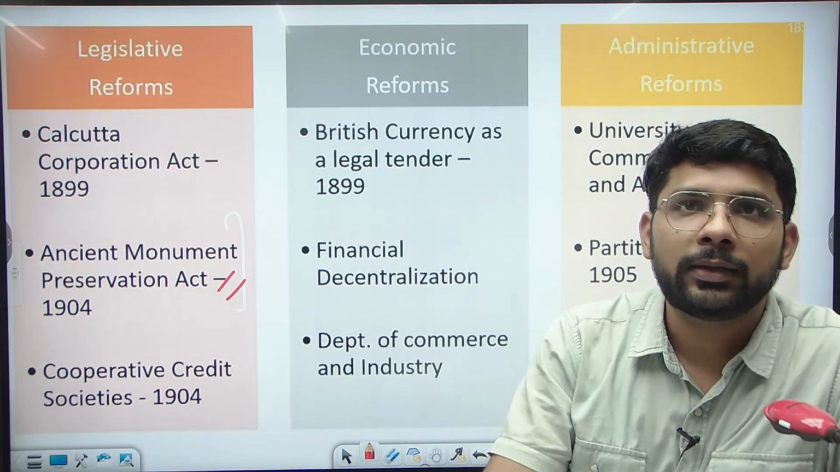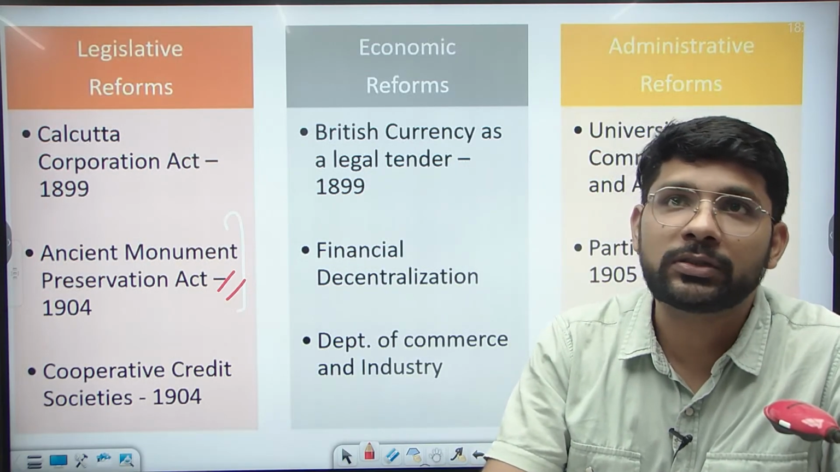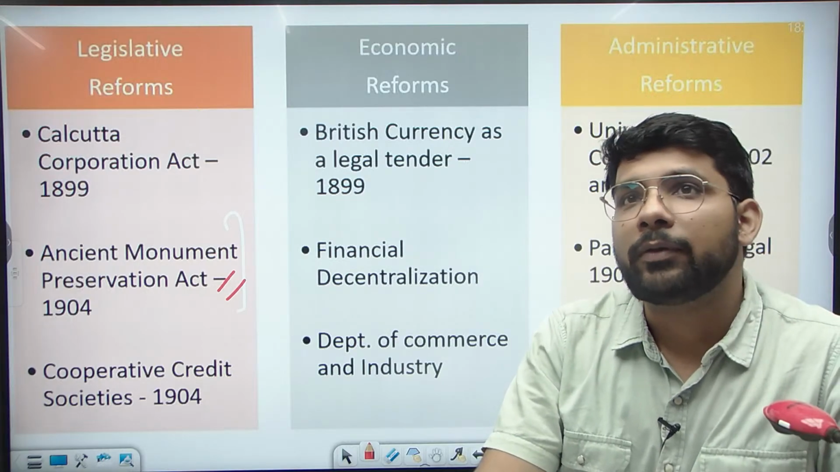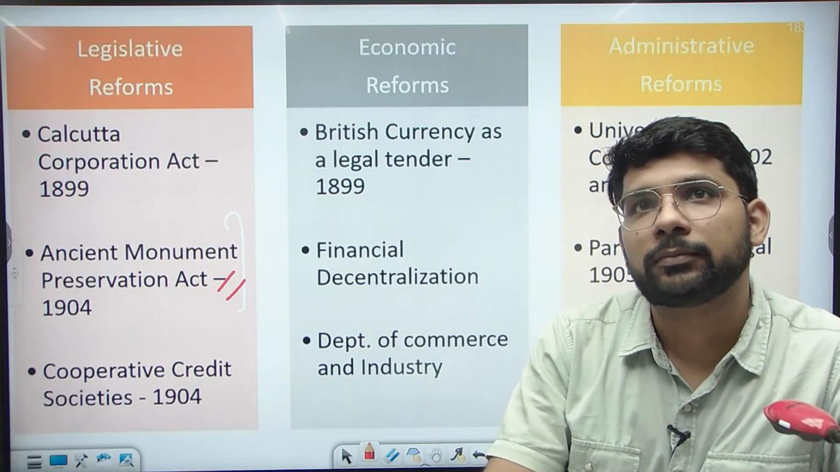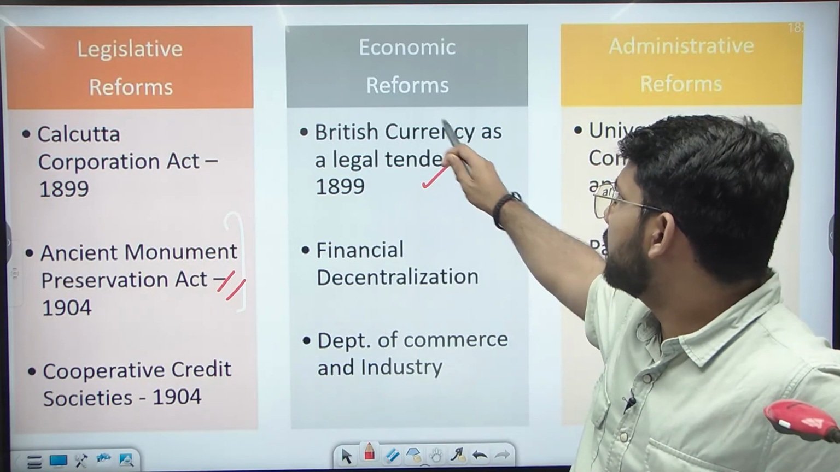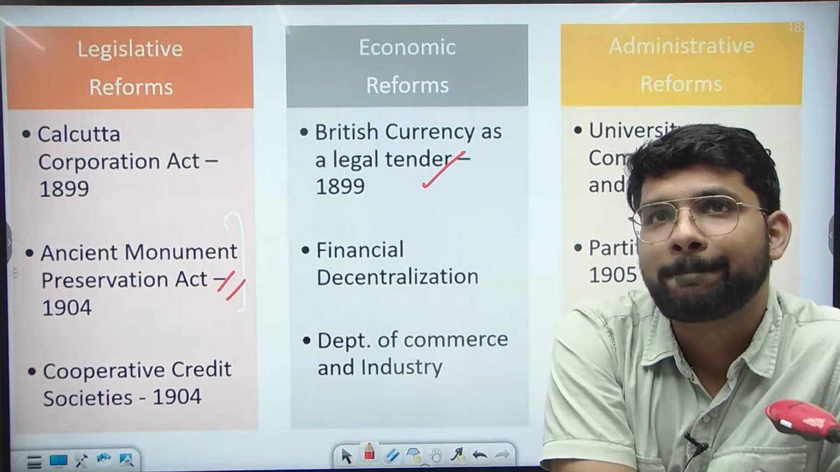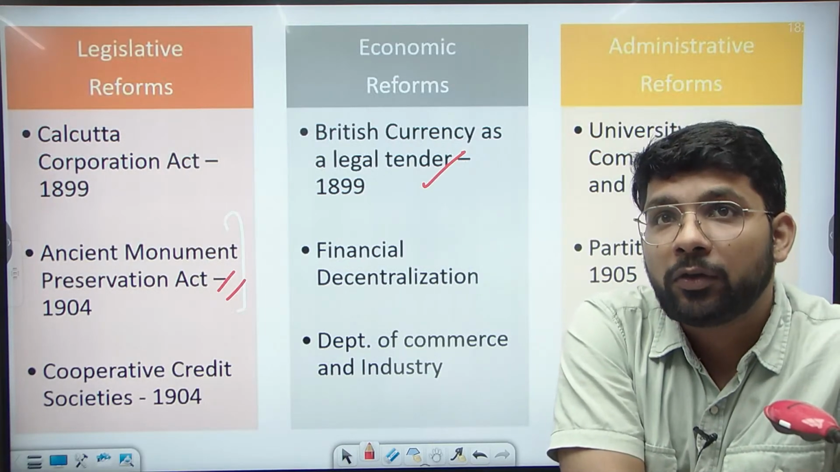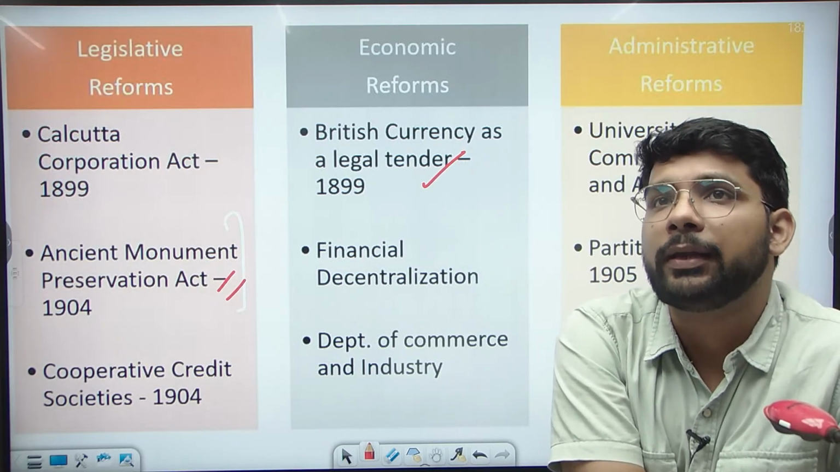Then we also discussed the cooperative credit society, which freed the farmers from the hands of the money lenders. Then the economic reforms: he introduced the British currency as legal tender. He formed the Department of Commerce and Industry in the country.